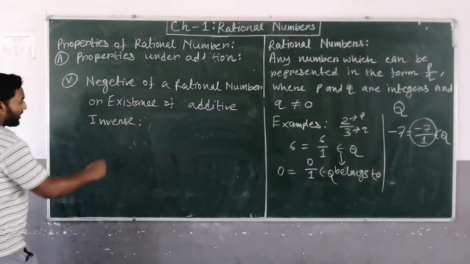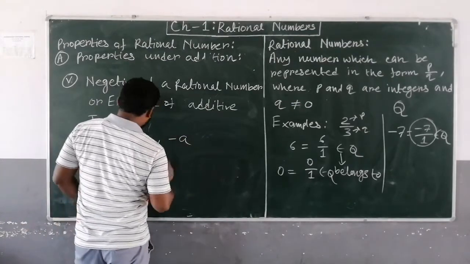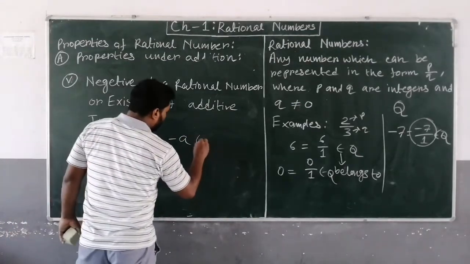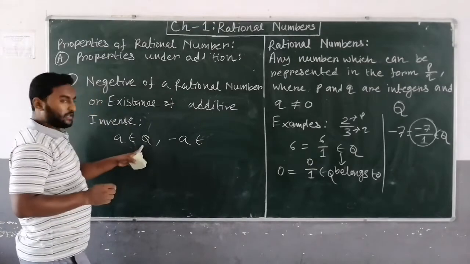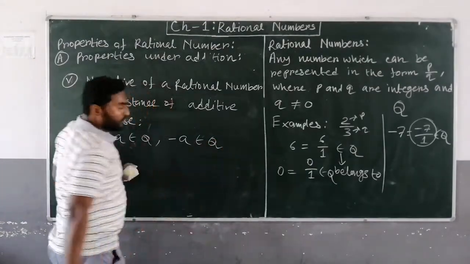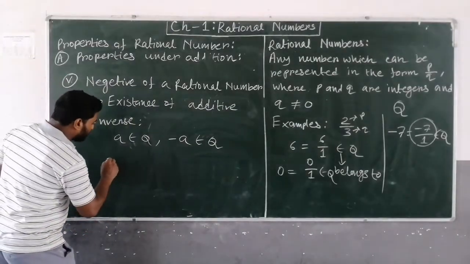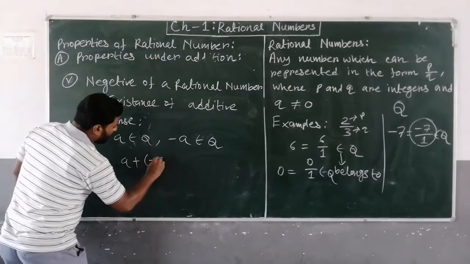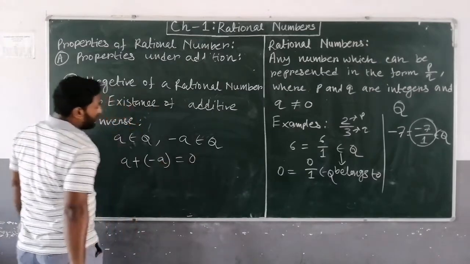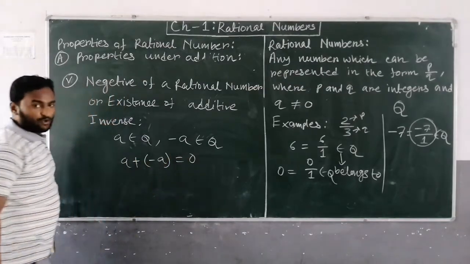For any rational number a, there will be a number minus a. For a belongs to Q, a rational number, there will be minus a also in the rational numbers, such that a plus minus a equals 0.